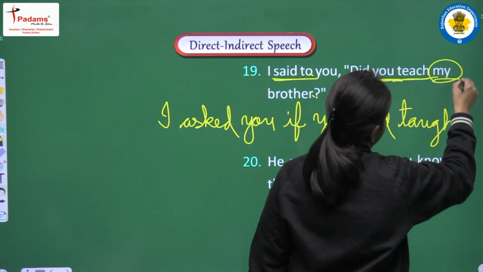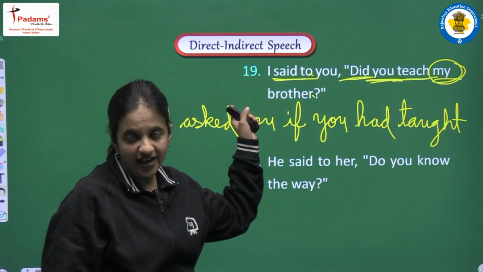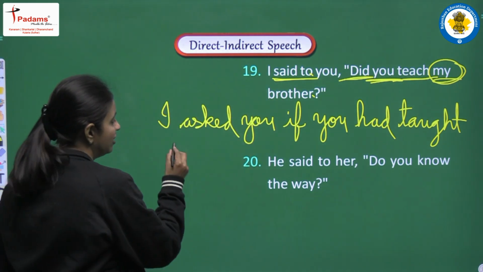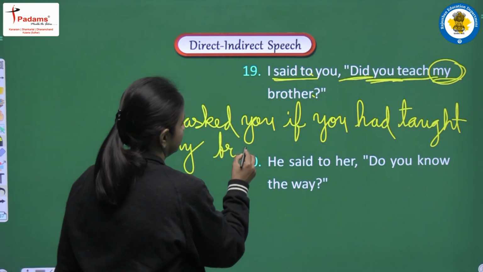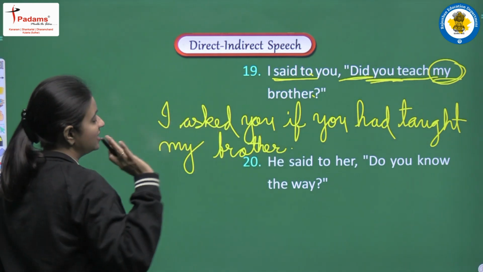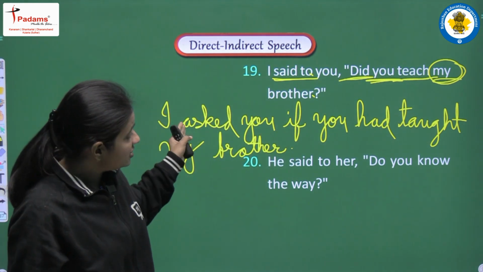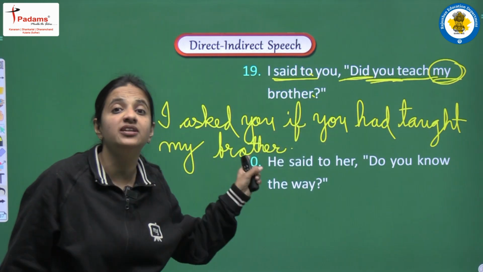Taught my, that is a first person pronoun, it will be converted according to I. So for I, again we will write my only, and brother. Full stop, and the complete sentence will be, I asked you if you had taught my brother.